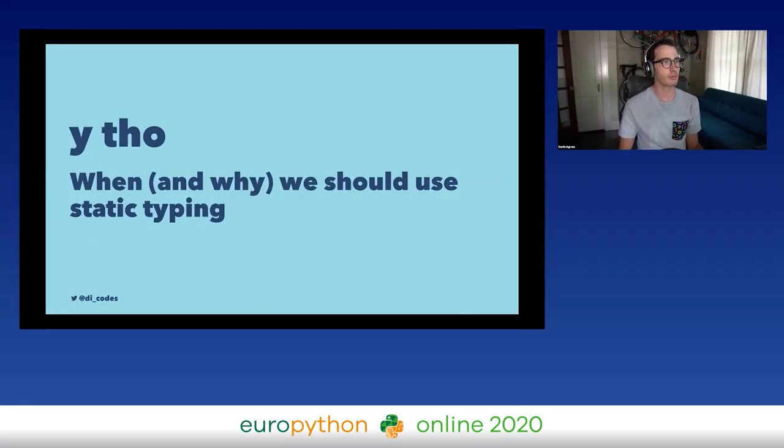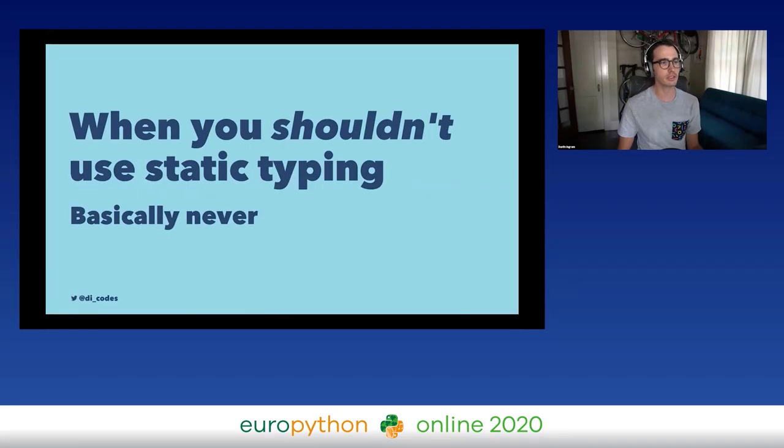So first I'll talk about when you shouldn't use static typing, which I think is basically never. I think static typing you should just use at your leisure or as liberally as you want. You should be able to experiment with it.